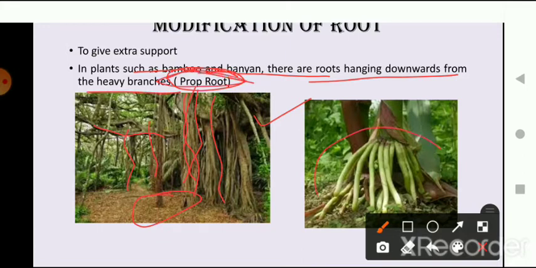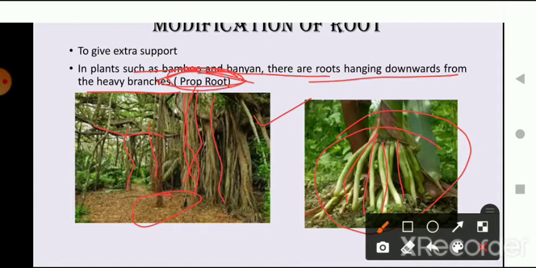Here also you can see a picture of the roots of a bamboo tree. All the roots are coming from the branches to get a stronger hold in the soil, so that the tree or the bamboo doesn't fall off from the ground.